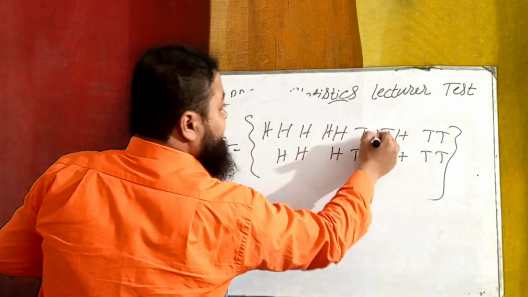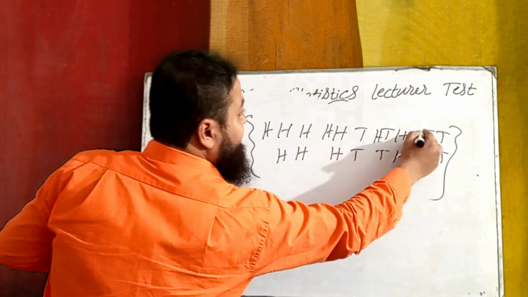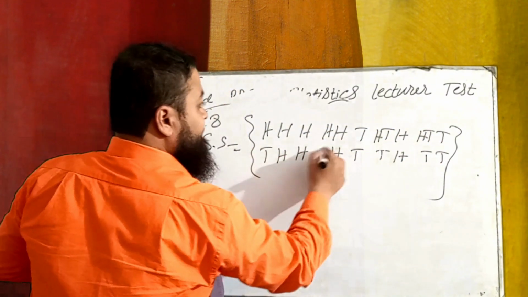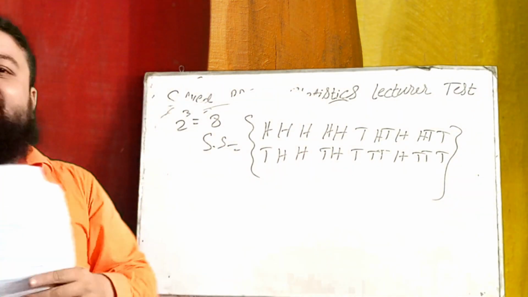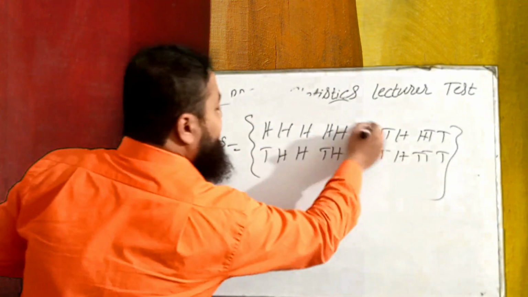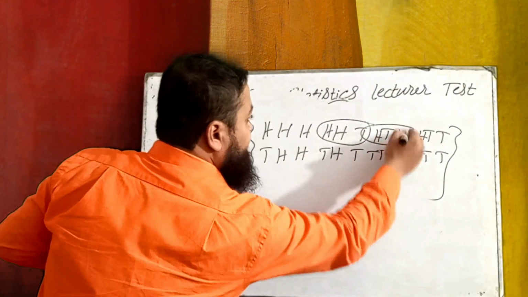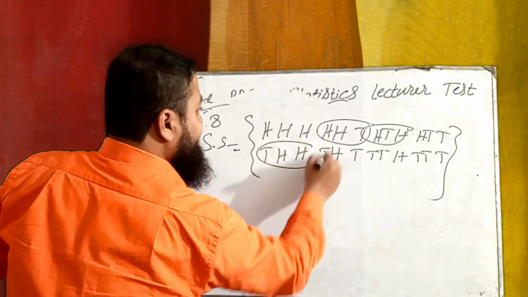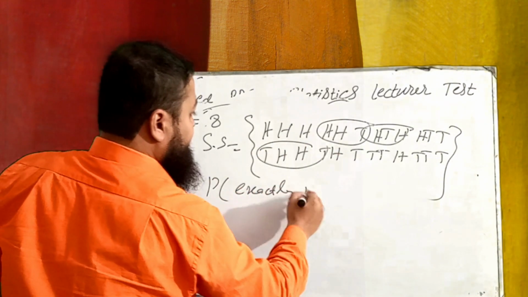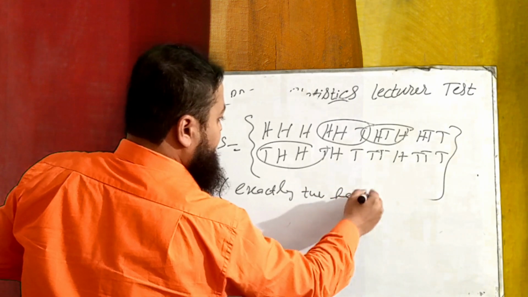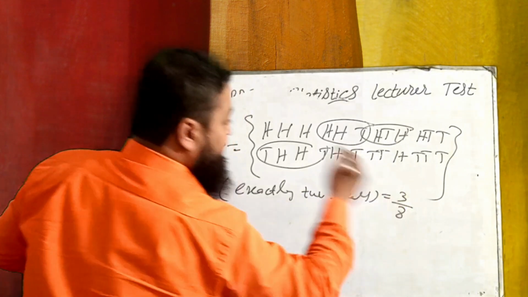Write H with all these 4 answers and tail over here. Now you will have to see exactly 2 heads out of 8. Exactly 2 means 1, 2 and 3. It means probability of exactly 2 heads is 3 by 8.